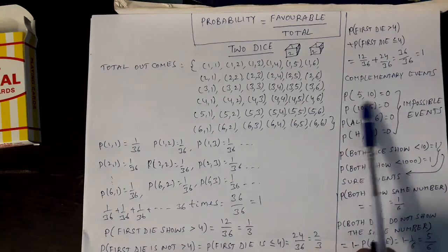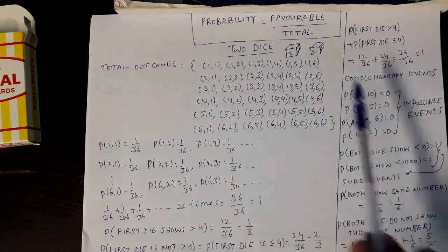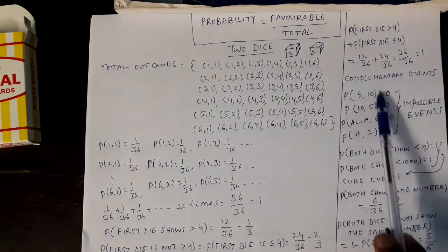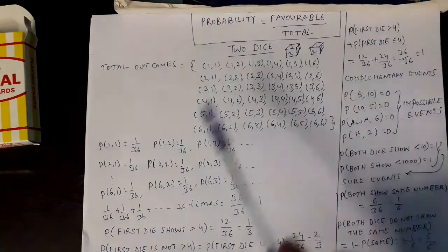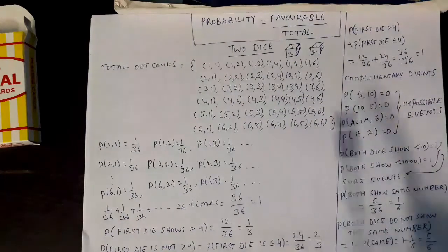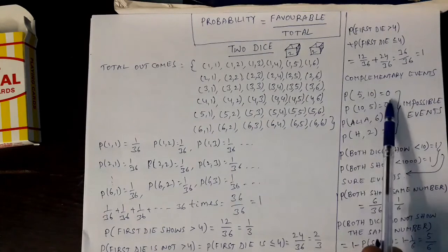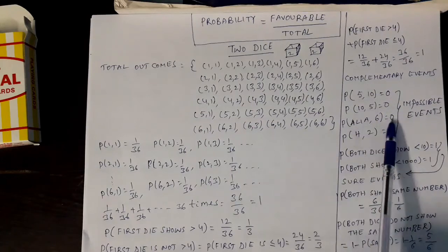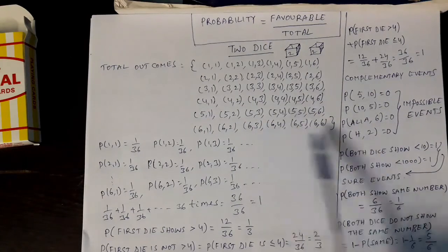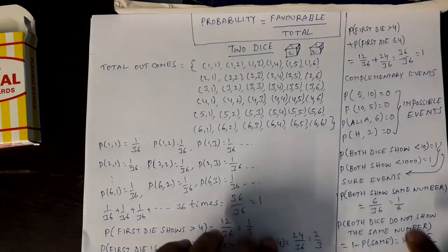You tell me this example: probability of getting 5 comma 10. Where do you get 5 comma 10? Can you have 10 on any die? No, not possible. So this outcome is not possible. Only these 36 outcomes are possible. This outcome you cannot find anywhere in these 36. So such an event is an impossible event and the probability is 0. This ahead also you don't get. So these also are impossible events, right? The same way, of course, this is also an easy one.